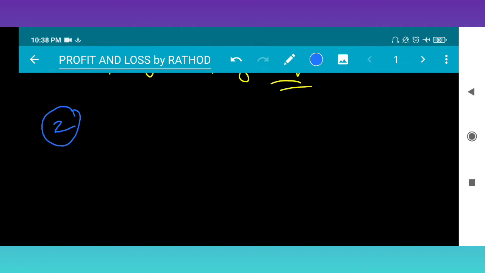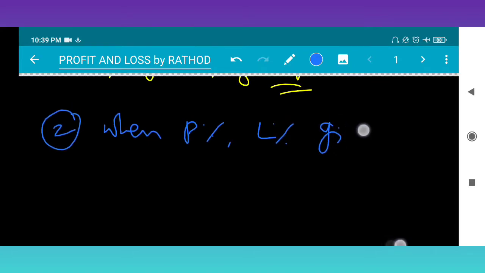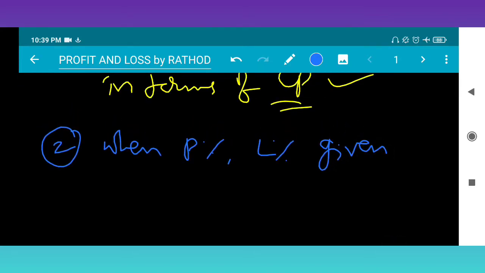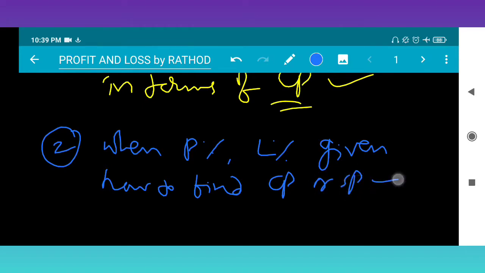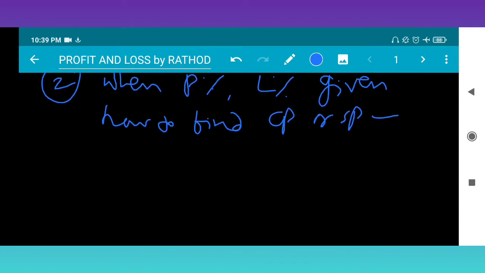Please wait for that. Till now we have learned how to find profit, loss, profit percent, loss percent. Now we will find CP and SP when profit or loss percent are given. When profit percentage or loss percentage is given, how to find CP or SP. See one example.